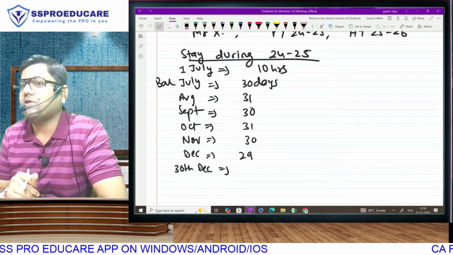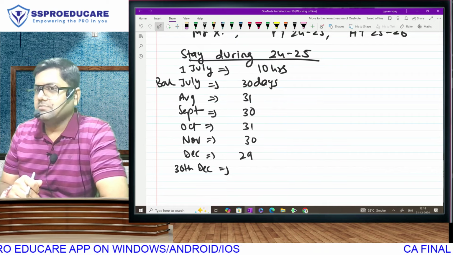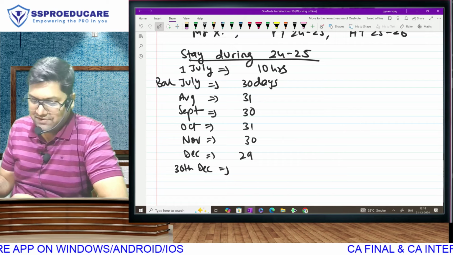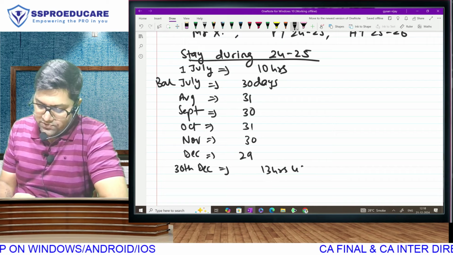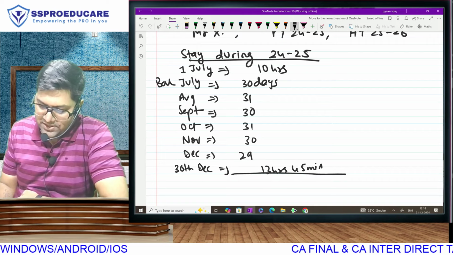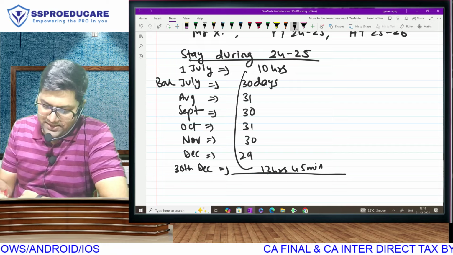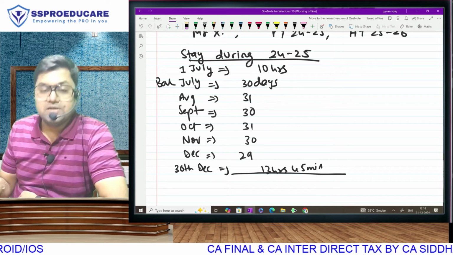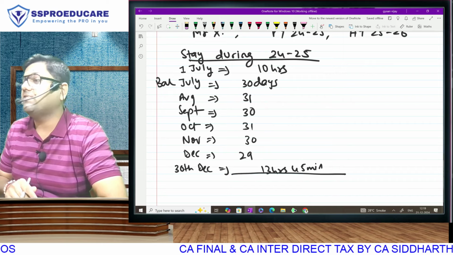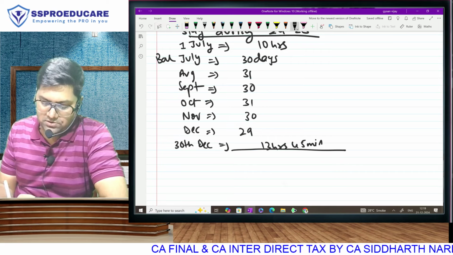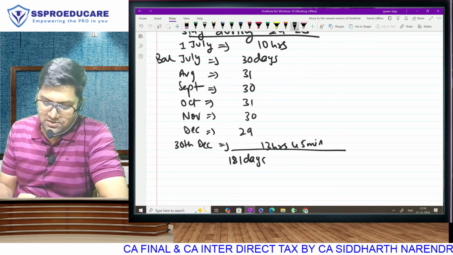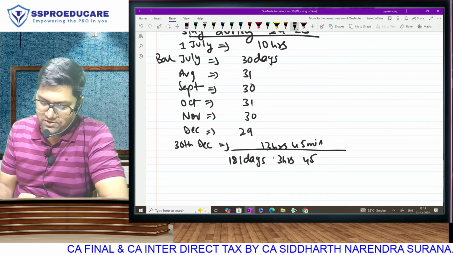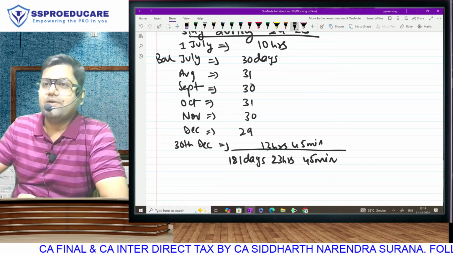he has left at 1:45. So till 12 noon we count his stay, it is 12 hours plus 1 hour 45 minutes. So that is 13 hours 45 minutes. Because this is 10 and 13, it is still 23 hours 45 minutes. If it was 24 hours, then we would have converted it into one more day. So how many full days? 181 days. Then 23 hours. Sorry, I was checking if you're paying attention. And 45 minutes.